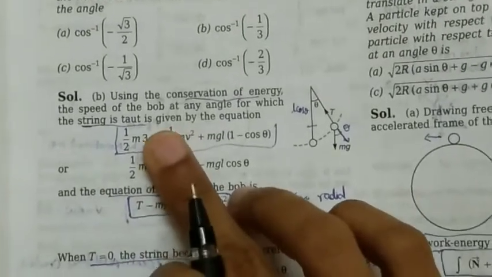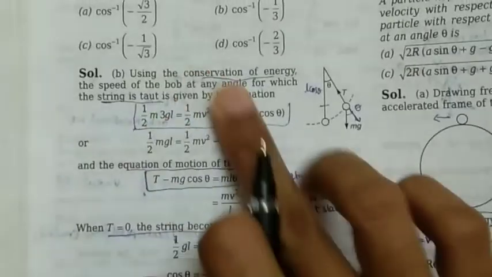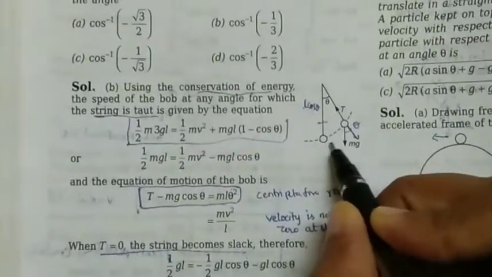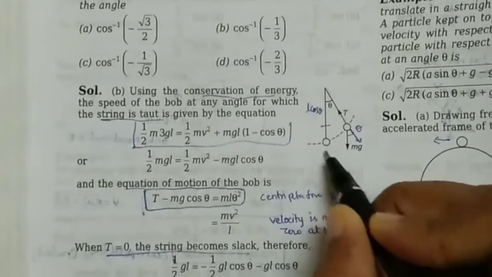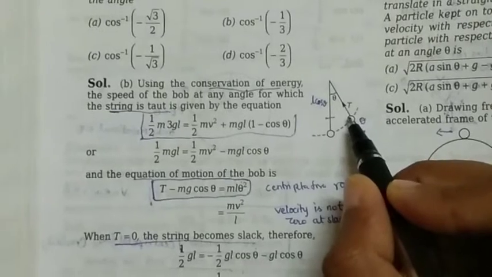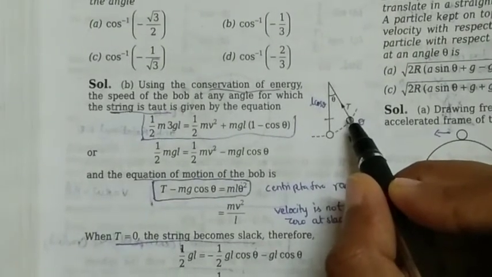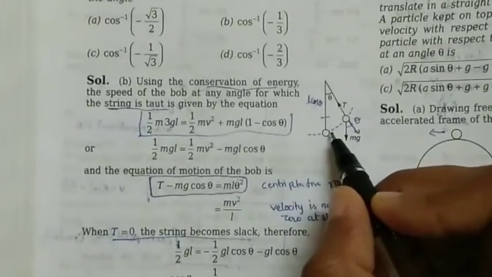So when the string is taut, from the law of conservation of energy, it is given as this formula. So at this point this bob would have only kinetic energy, and at this highest possible point it can reach, that is the point of its amplitude, that is maximum displacement from the mean position.